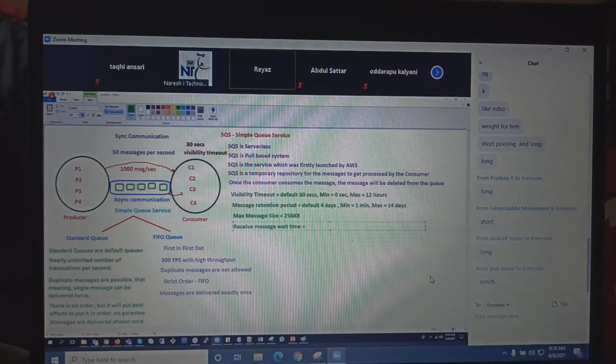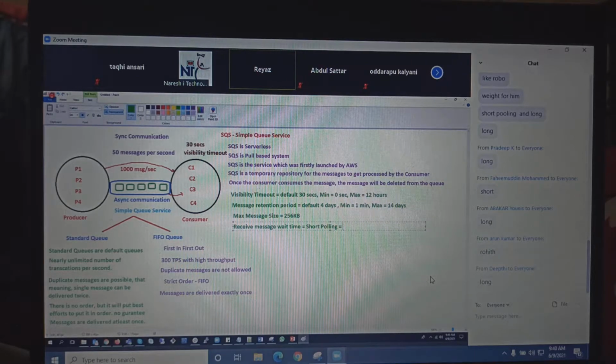Long polling is much better. So here, the consumer will go to the queue and see if the messages are not there, and if there are no messages, he'll come back.